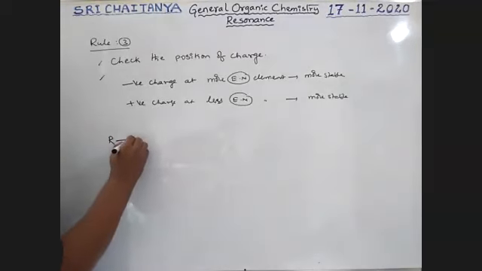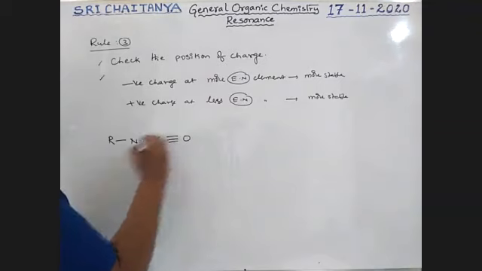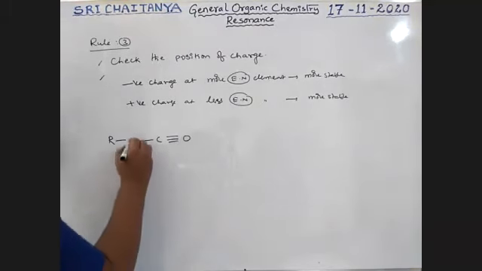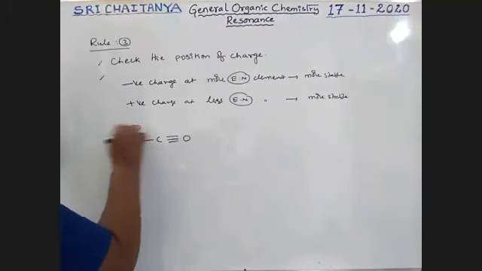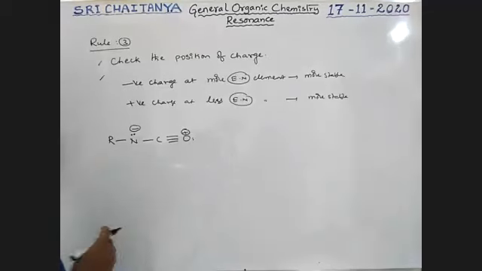R N triple bond C O. This nitrogen has a negative charge and this oxygen has a positive charge.